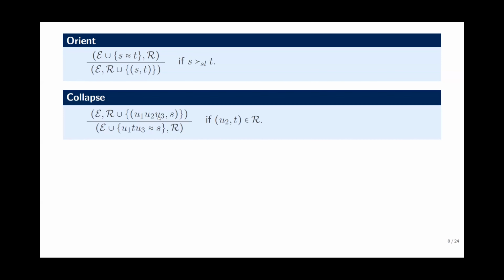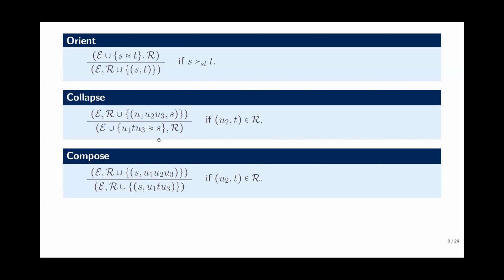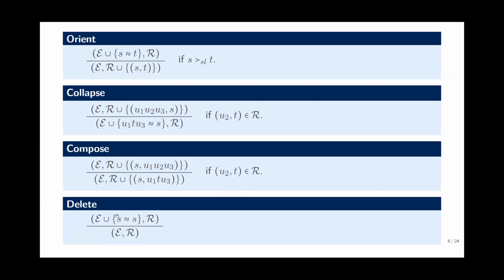Collapse is also applying the rewrite rules using U2 to T. And compose is where we also rewrite U to T with this one. So this makes it easier to apply simplifications. And delete is a trivial one, so we can just delete S equals S.